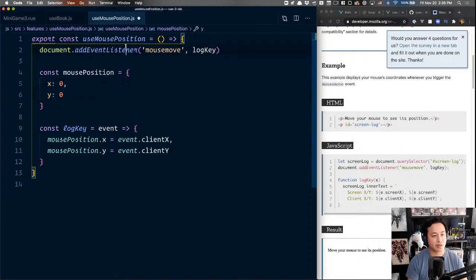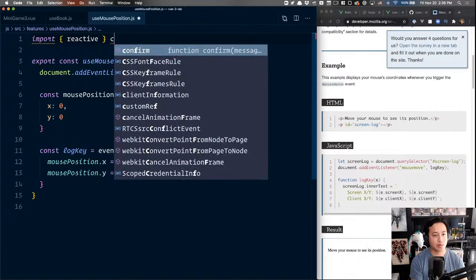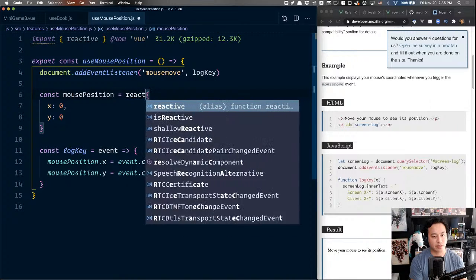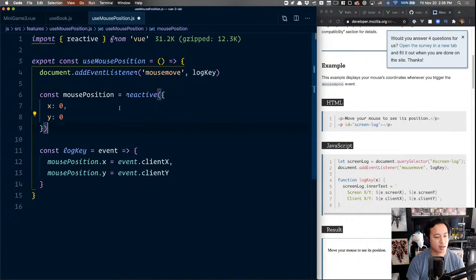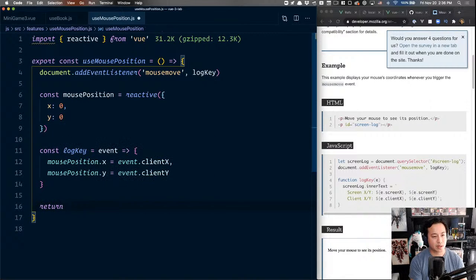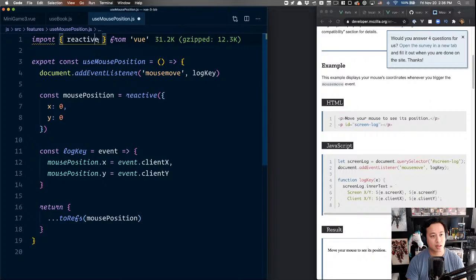Bear with me for a second. We need to make this reactive. So again, we import reactive from Vue, and then we make our mousePosition itself reactive, because this is actually what we want to track. Then what we return here is the mousePosition, but we're going to spread it out with two refs here.